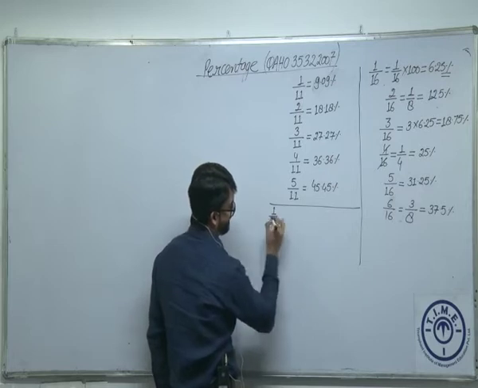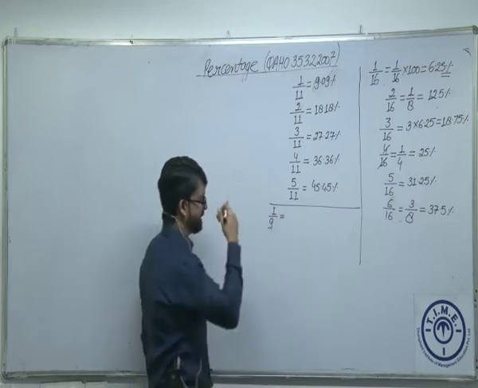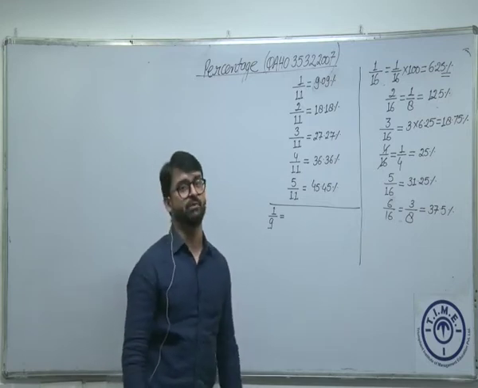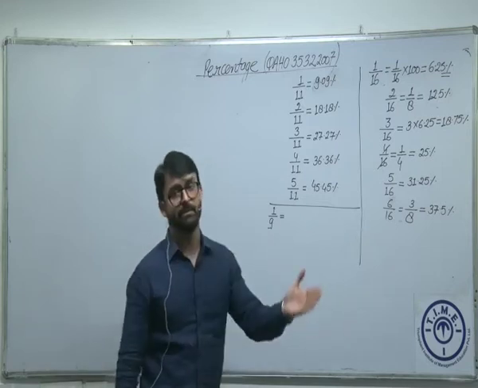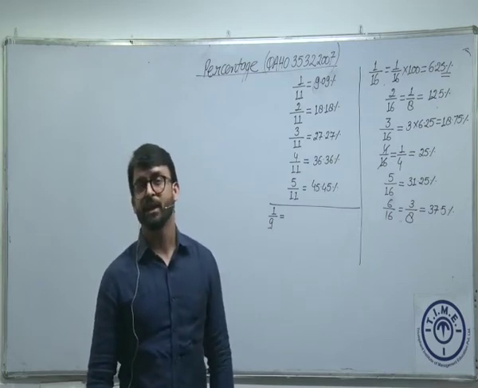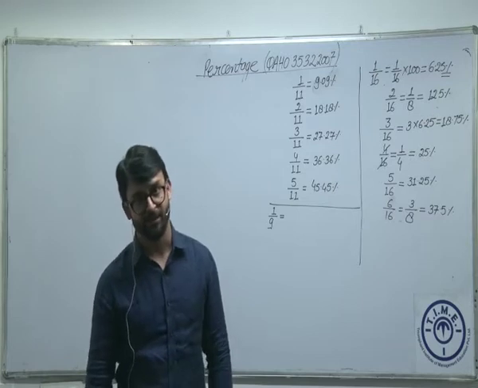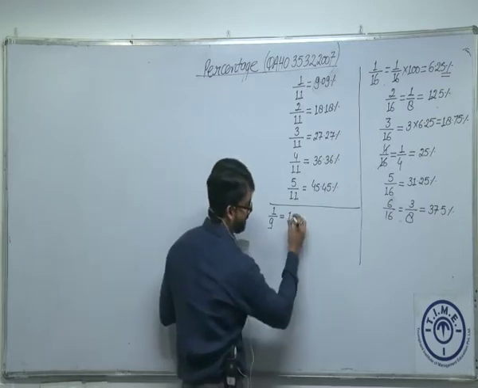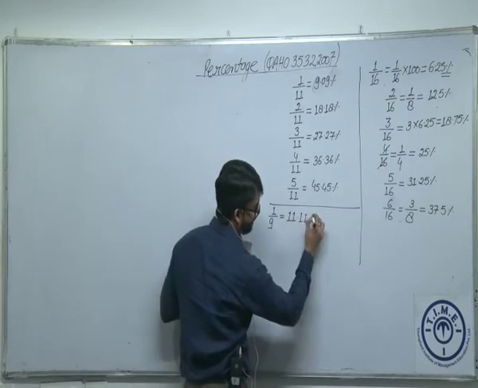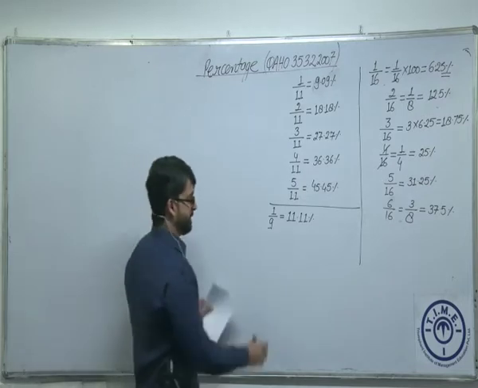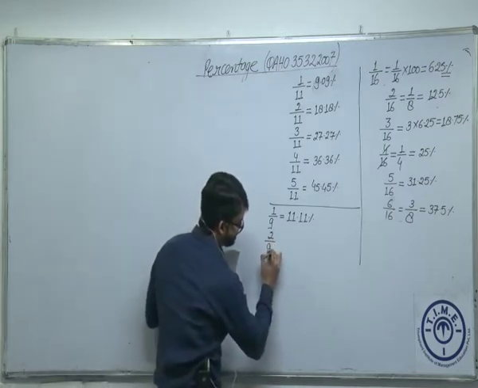Another table which I'm going to use very frequently is the table of 1 by 9. Again, we'll recapitulate this. 1 by 9 is a fraction, convert this into percentage. So precisely what I have to do, 1 by 9 multiplied by 100, 100 by 9. 100 की जगह अगर 99 होता तो 11 times divide हो जाता, फिर से 1, so that means 11.11%. Am I right? 11.11%.